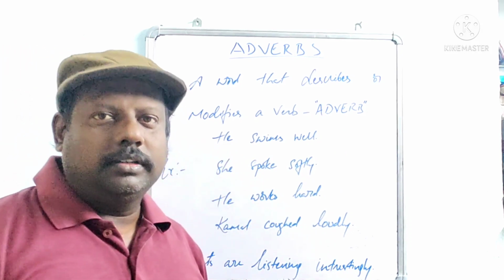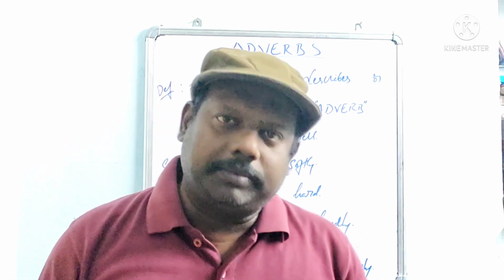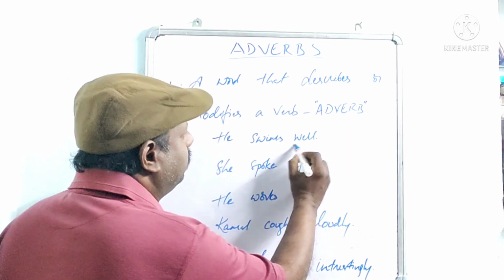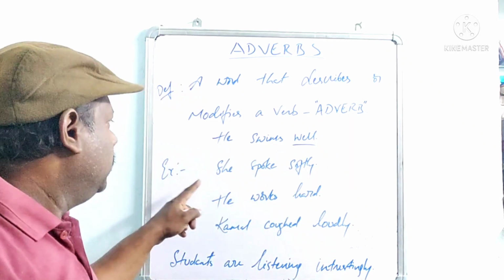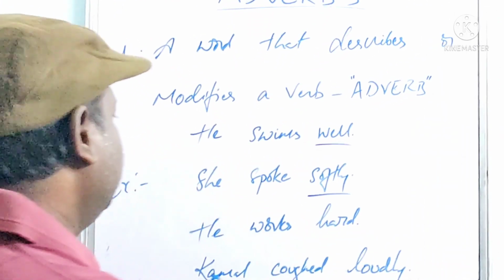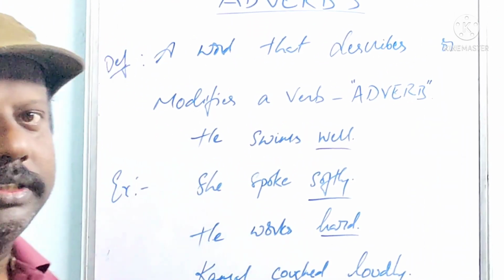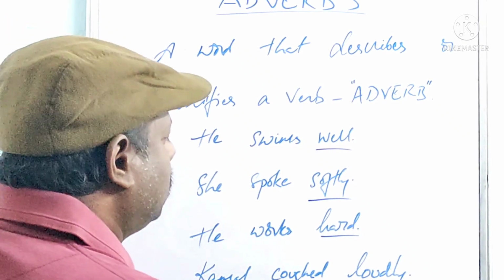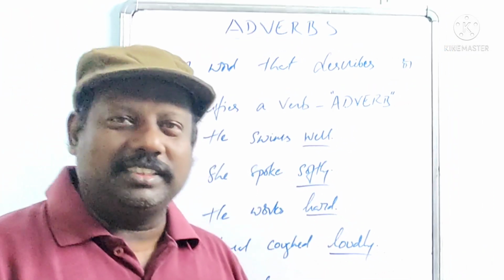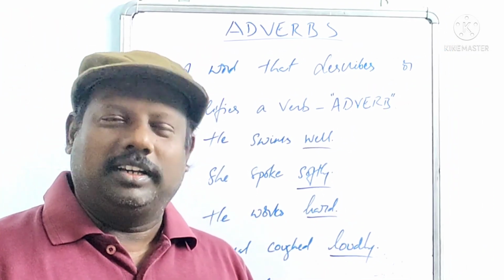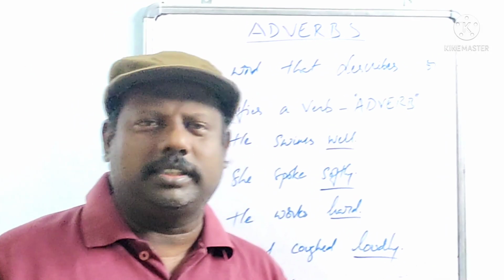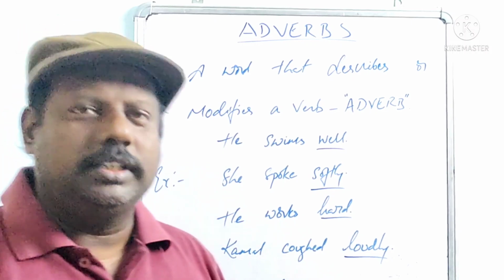And here we have some examples. Example: He swims well. She spoke softly. He works hard. Kamal coughed loudly. Now the season is Omicron season, so coughing or getting fever, these are all very common. Within 4 days it's setting right, isn't it?